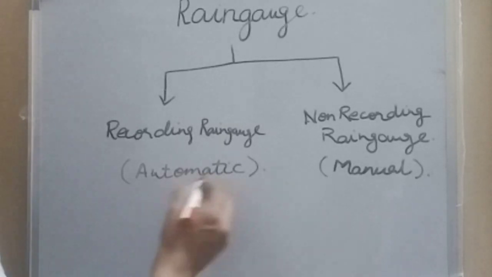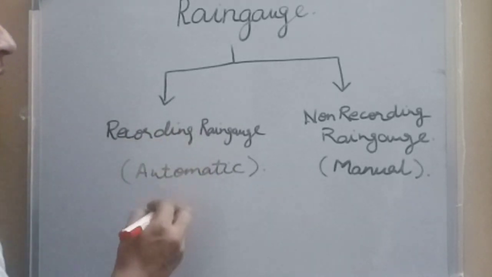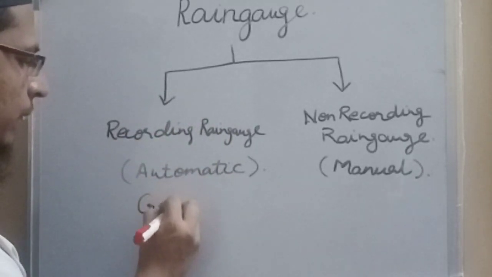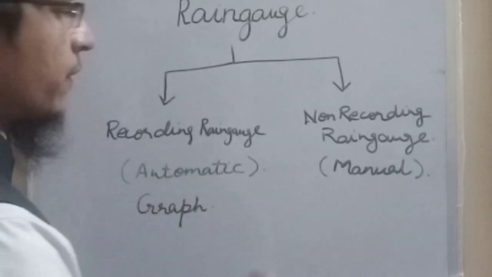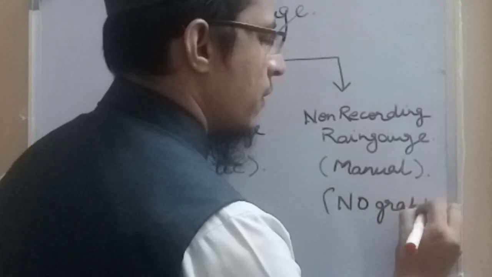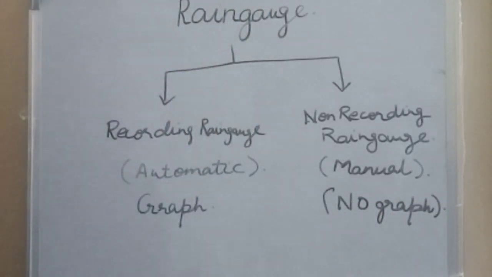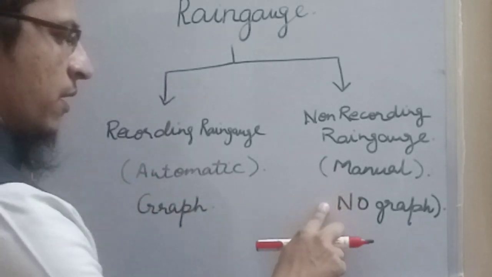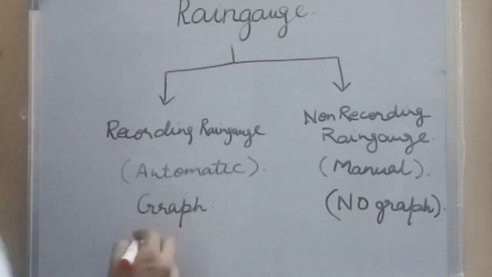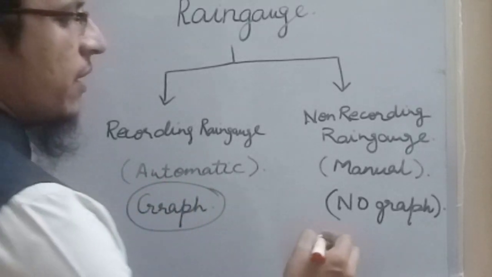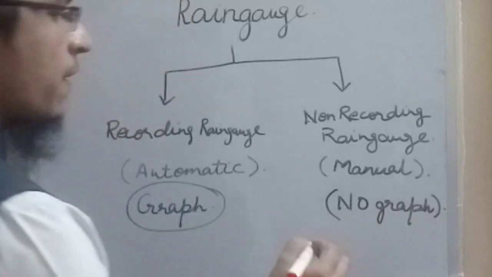The difference between the two is that in a recording rain gauge, the output of rainfall data is in the form of a graph. Here no graph is obtained. From this graph we can extract all the information about the rainfall characteristics: its depth, intensity, duration. All this information is available in the graph. But in non-recording rain gauges, no graph is obtained and we have to manually measure the rainfall data.